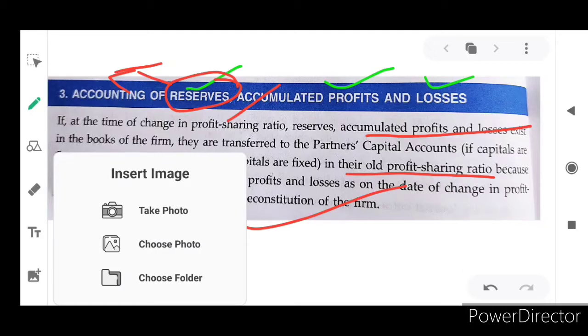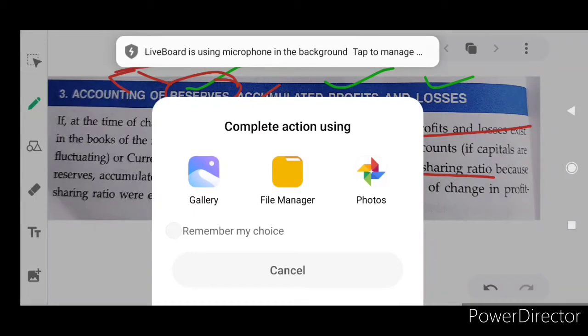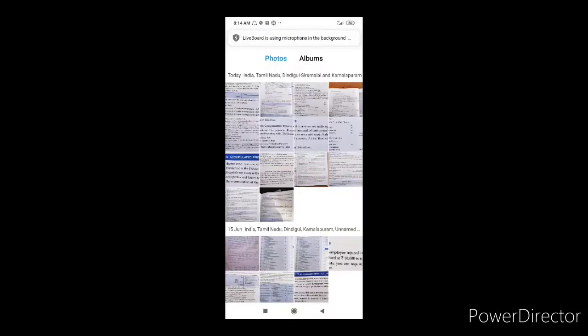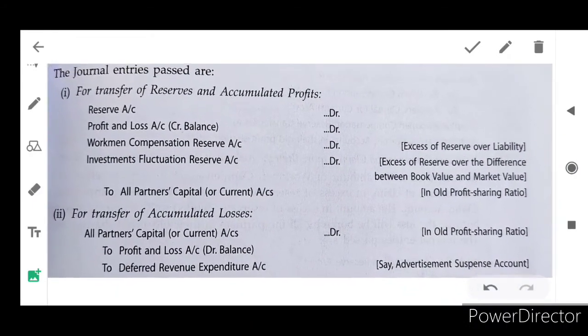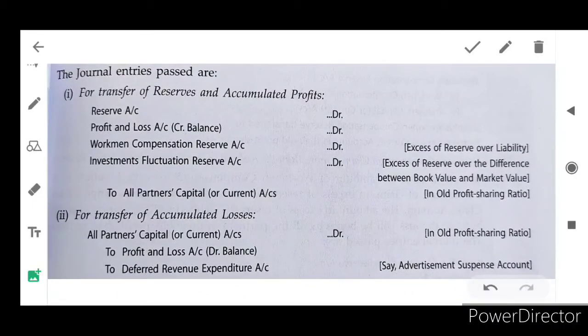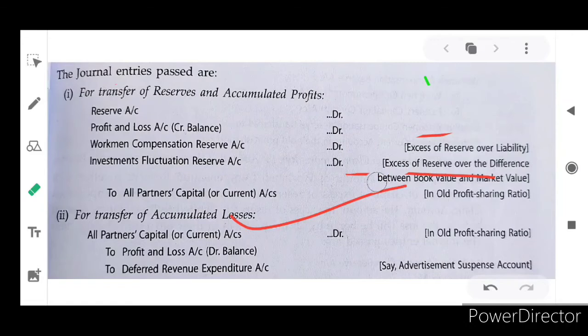What is the journal entry? By chance, if reserves or accumulated profit are transferred to partners, or accumulated loss is transferred to partners, one by one we can discuss. The first journal entry is transfer of reserves and accumulated profits. Reserves means, for unknown future contingencies, we allotted some amount from profit, but it's not specific in nature.